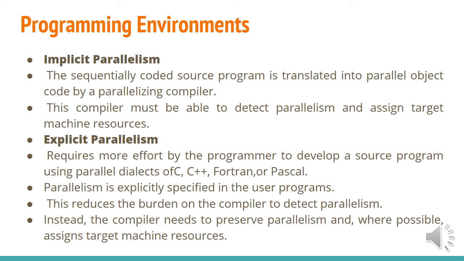So here the compiler is not doing anything related to detecting parallelism, and it is only preserving the parallelism and assigning it to the target machine resources. Each and everything regarding the parallelism will be done by the programmer itself. The programmer will be giving the input in a parallelized way, and the compiler will preserve that parallelism, translating and assigning it to the target machine language. So all these things will be done by the user itself in explicit parallelism.